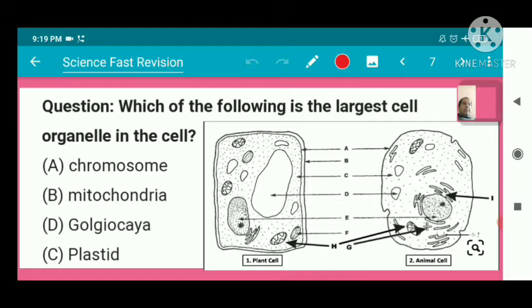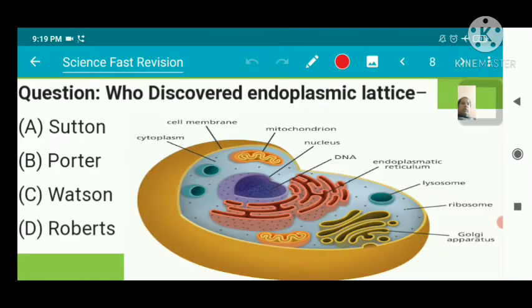Which of the following is the largest cell organelle in the cell? Largest organelle, that is the plastid. Who discovered the endoplasmic reticulum? Porter. Okay, endoplasmic reticulum, these are.